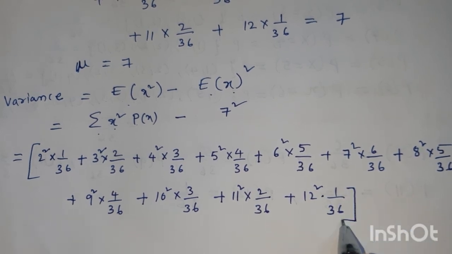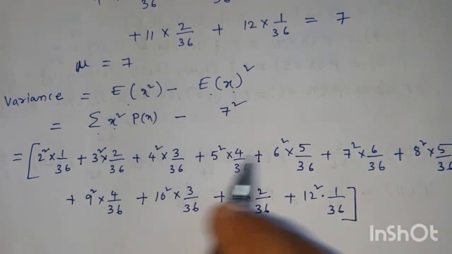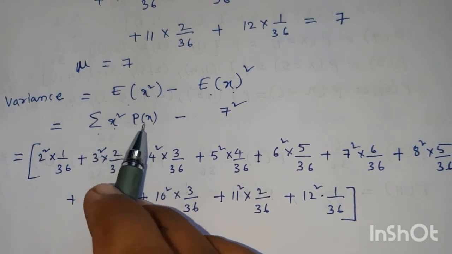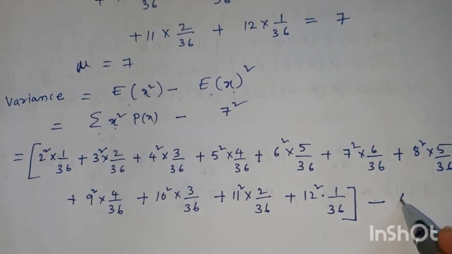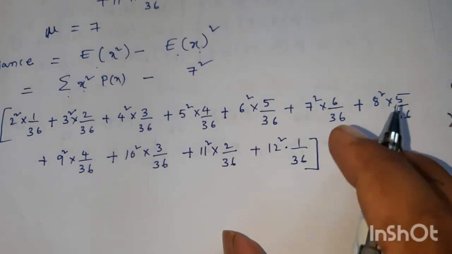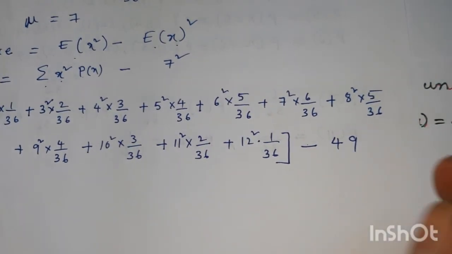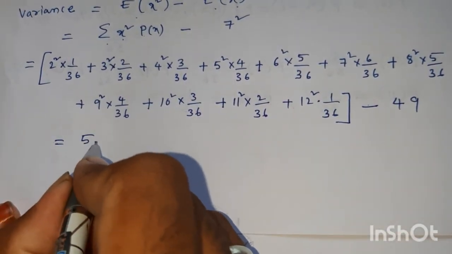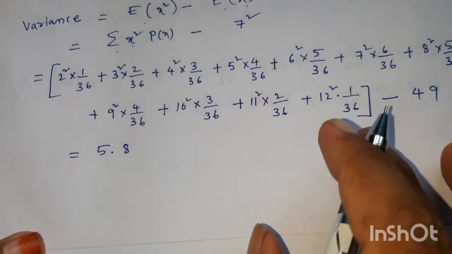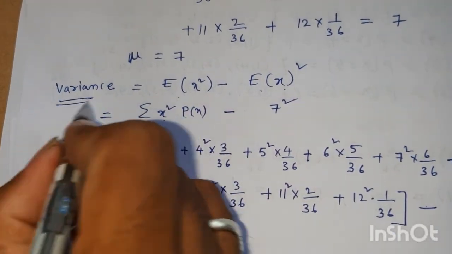This is all summation x square P of x minus mu square, 7 square, that is 49. Calculating this value we will get 5.8. Therefore 5.8 is the variance.